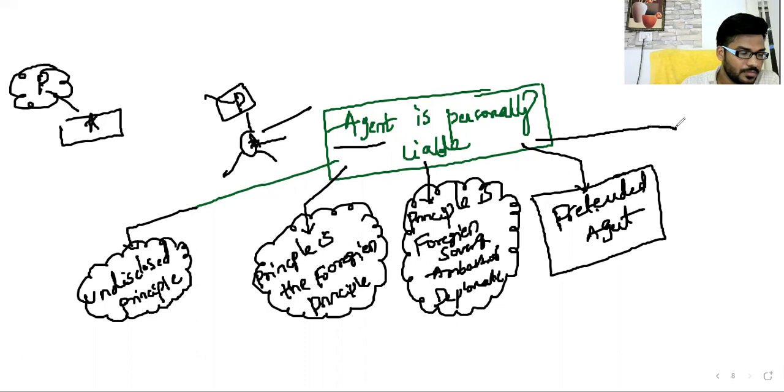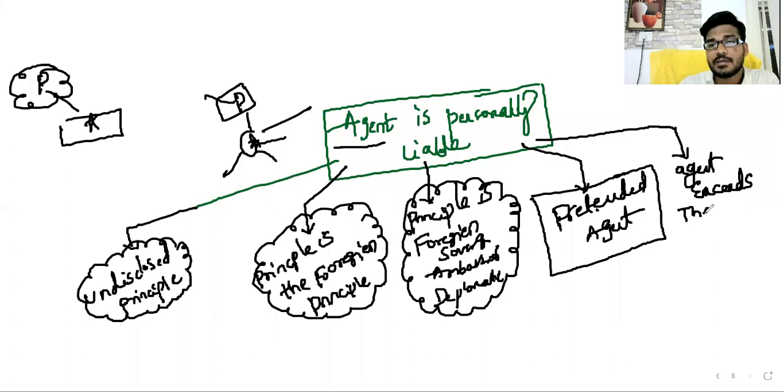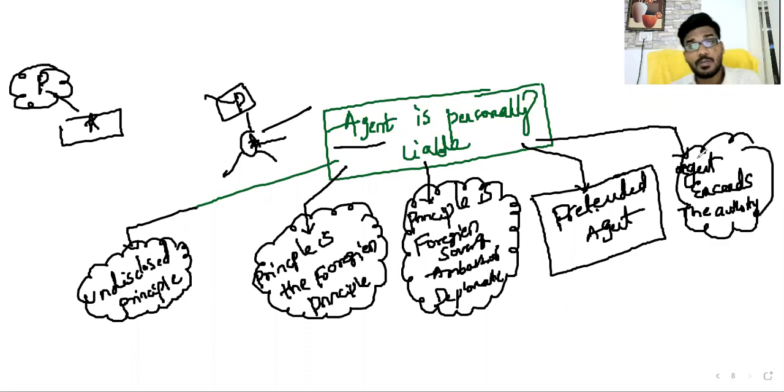Okay, see? And also, when the agent exceeds the authority. Suppose you are appointed as a special agent, appointed for only one activity, or as a business agent for only a few activities. If you perform the activity for which you are appointed, that is within your authority, and if any liability arises, the principal is liable.